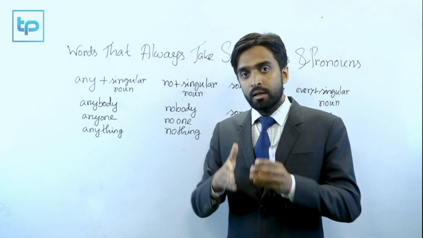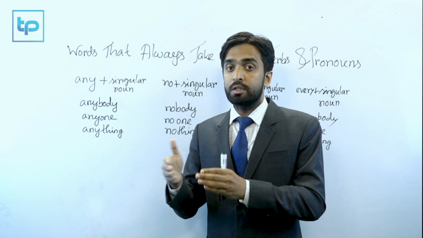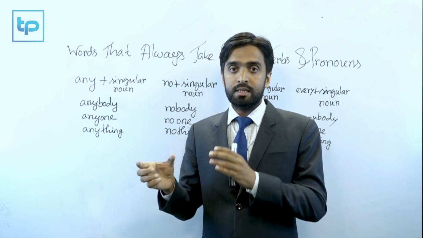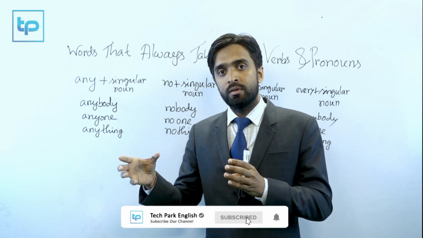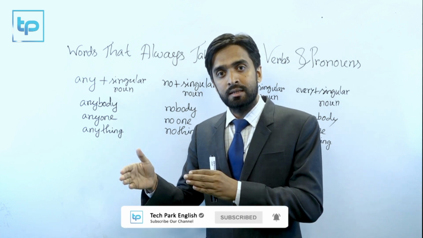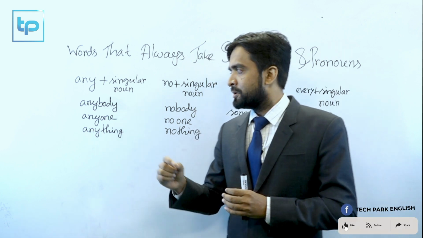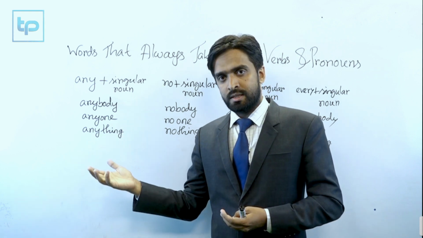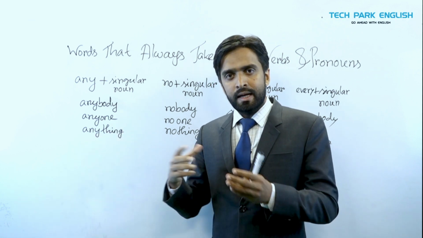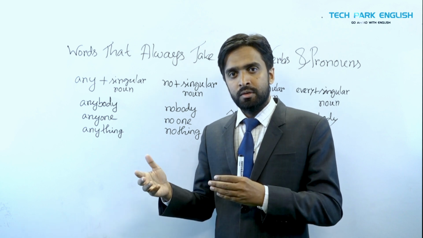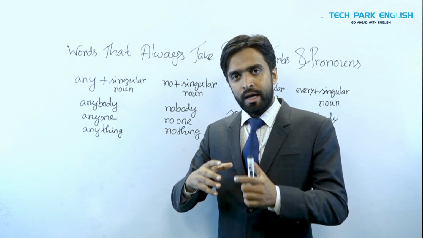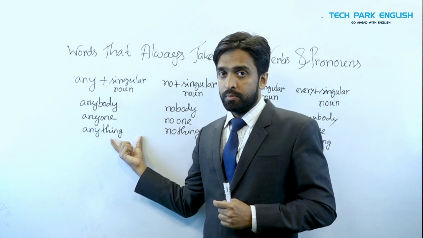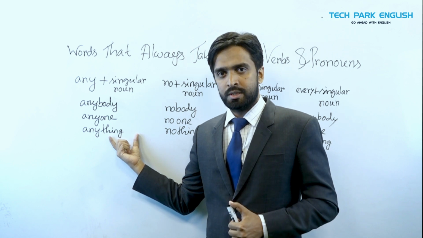For example, you can say anybody who has a good degree can study overseas. Anybody who has, so anybody who have will not be okay. Anybody who has, anybody has. Then anyone who has a good degree can study overseas. Anything that has a good configuration can work for this project. So these are the words that look like plural, but they're not. They actually take singular verbs.